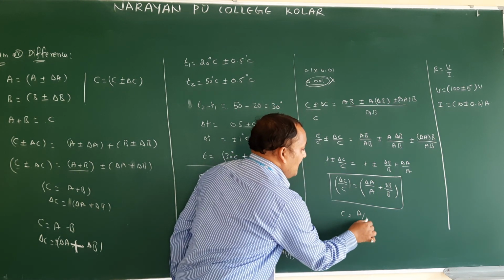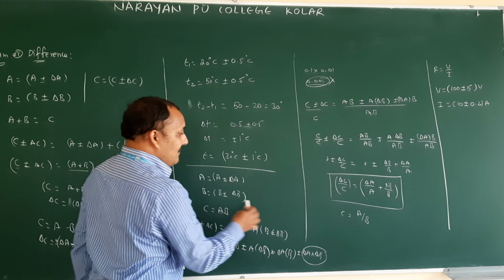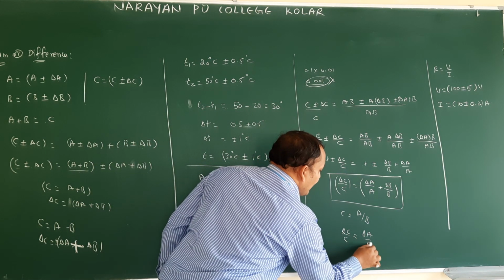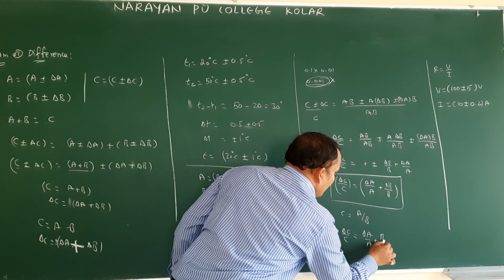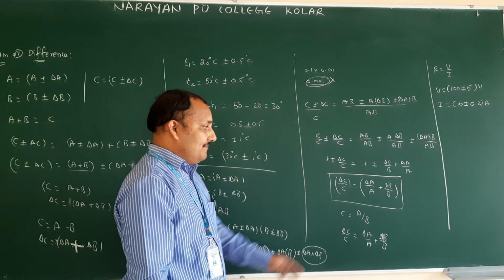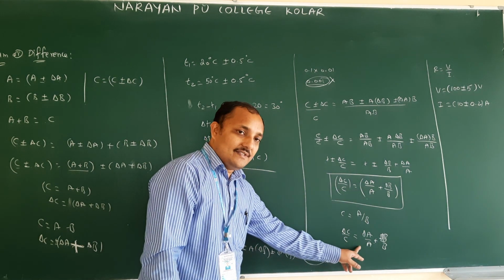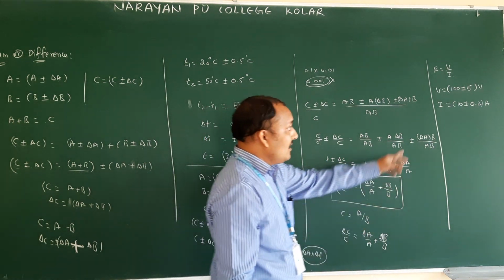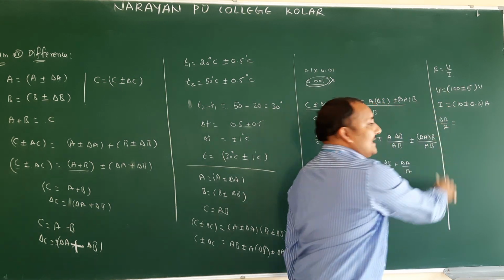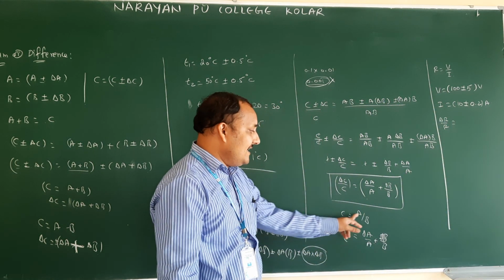Here C is equal to A by B. We did this for AB. For A by B also, our percentage error delta C by C is equal to delta A by A plus delta B by B. So for multiplication and for division it is going to be the same. Now here R. Therefore, what will you be getting? Delta R by R. Here C is A by B.